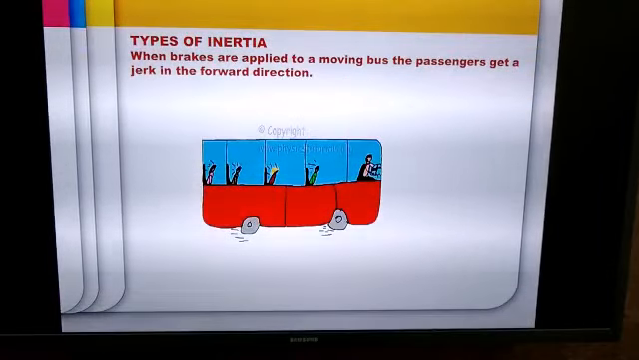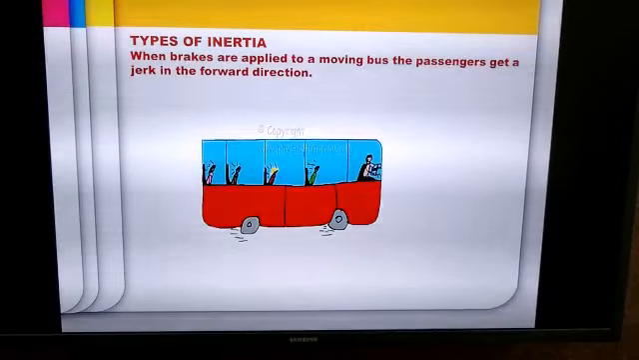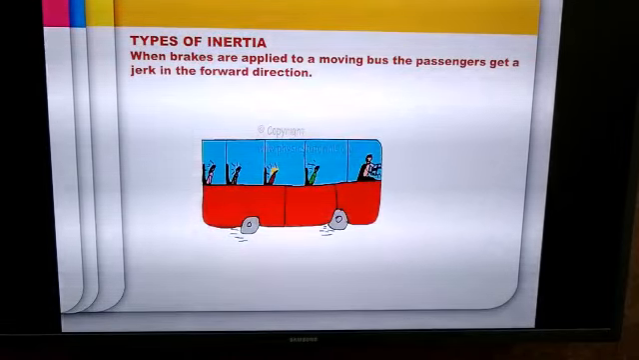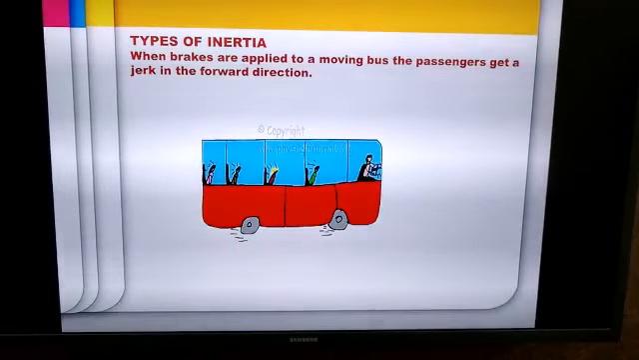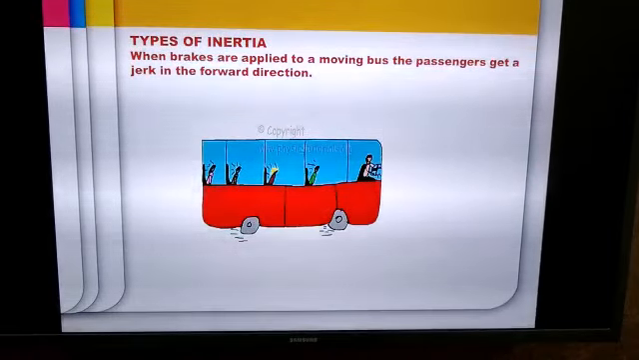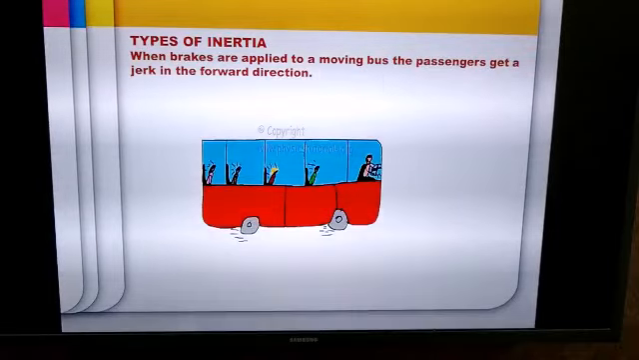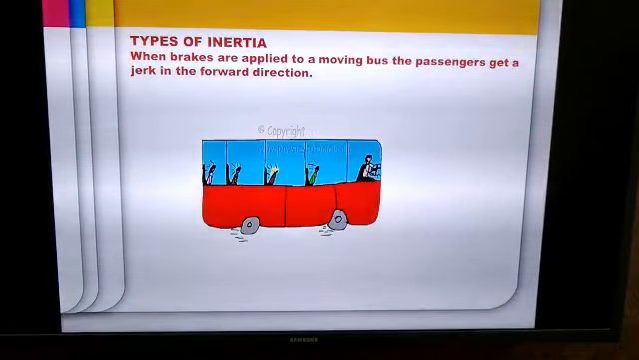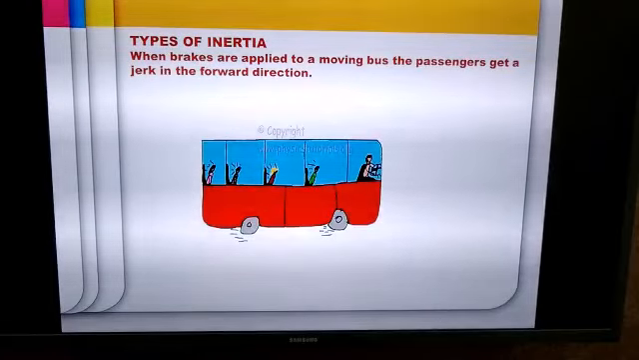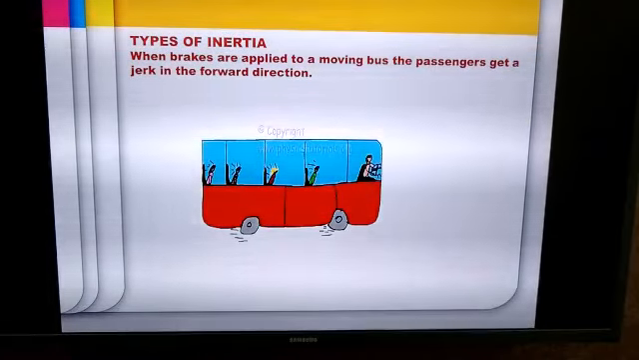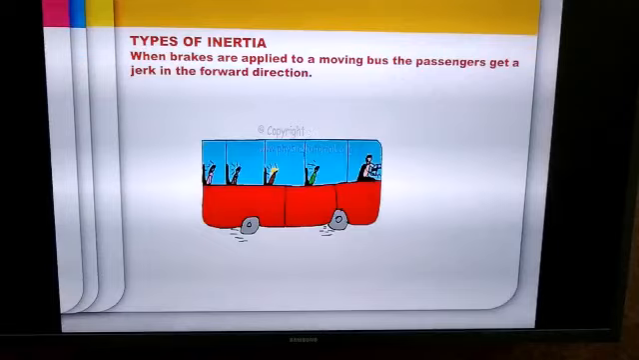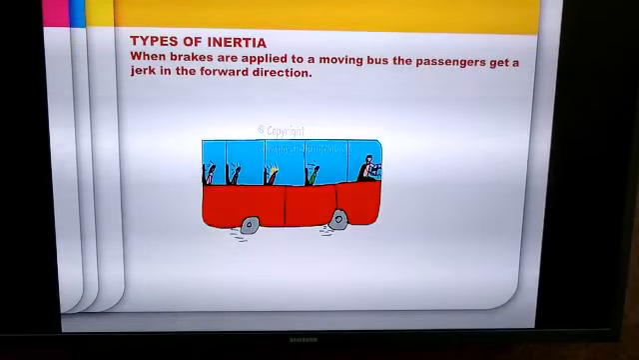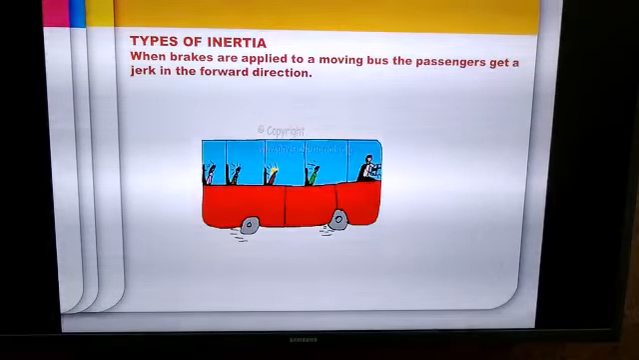Now when the bus is already moving, the upper part of the passenger's body is moving with the same speed as that of the bus. So when brakes are applied, the bus will immediately come to a halt, but the upper part of the passenger's body has inertia of motion, so it will continue to be in a state of motion. It will resist suddenly going into a state of rest, and therefore because of inertia of motion, the passenger gets a jerk in the forward direction.